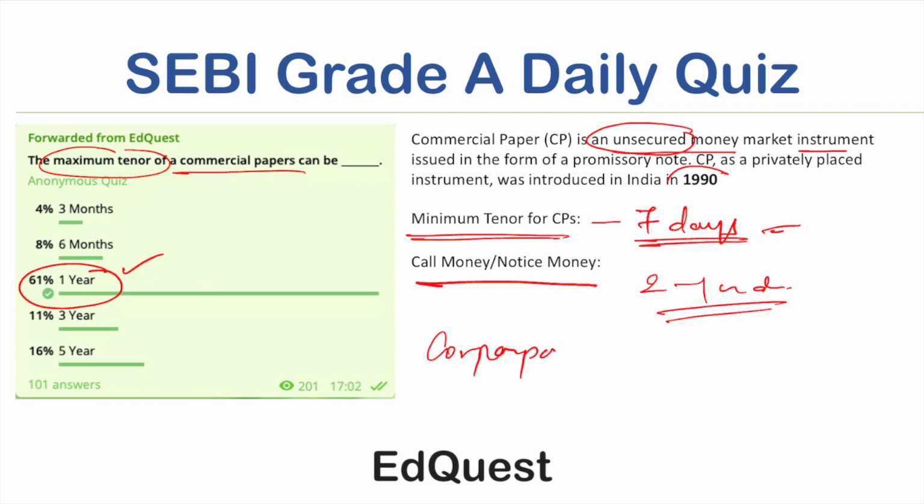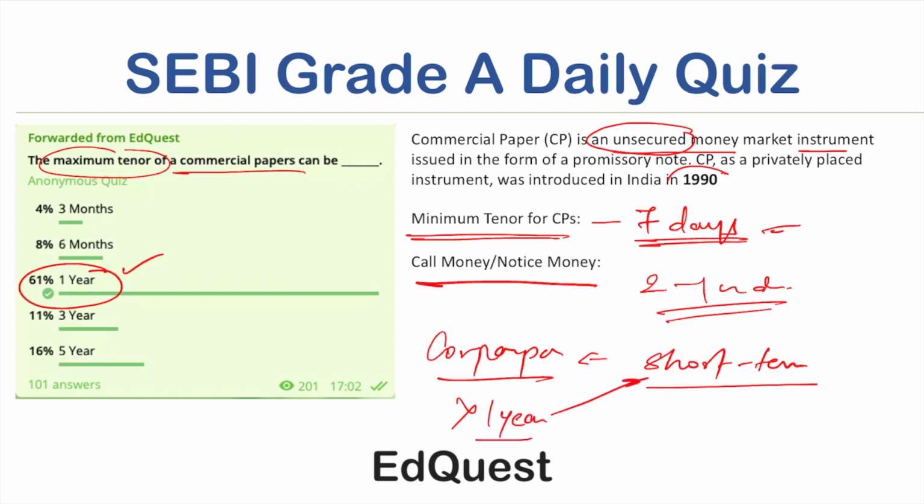When corporates are in need of money for a short term, what is short term? Any requirement of money which is for less than 1 year, we call it a short term. Whatever money is raised for the short term is done in the money market. That is why commercial paper is a money market instrument. So when corporates need money for less than 1 year, they will issue commercial paper, for a minimum of 7 days and a maximum of 1 year.